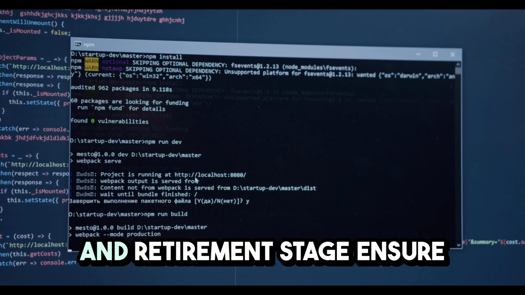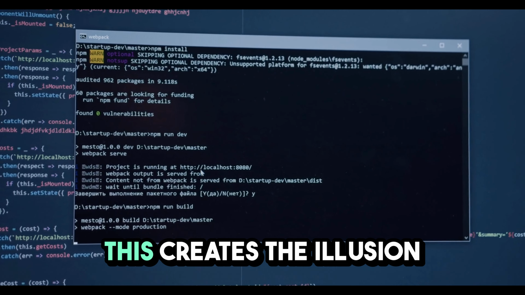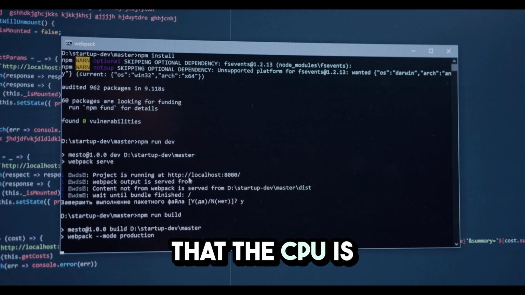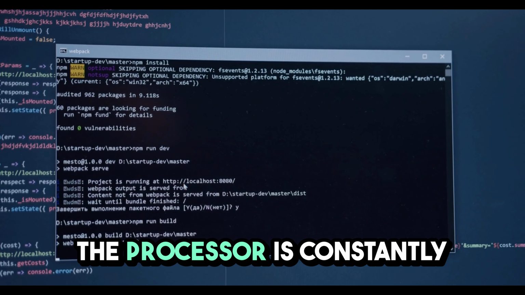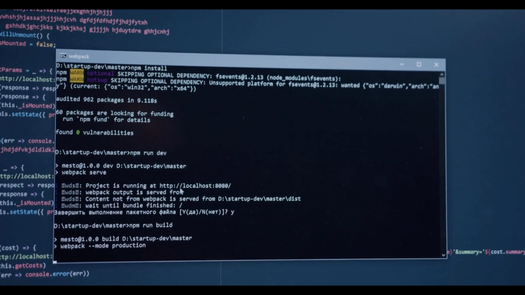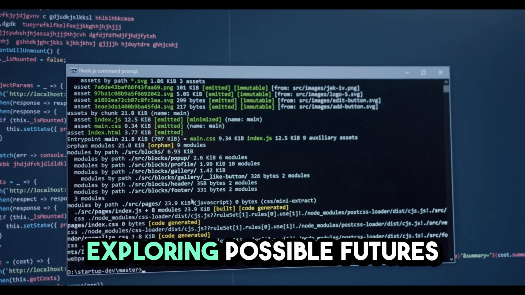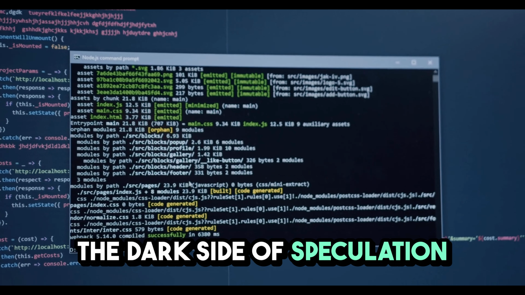The reorder buffer and retirement stage ensure that only the correct results become visible. This creates the illusion that the CPU is following the program exactly as written. But internally, the processor is constantly predicting, speculating, and correcting itself. It is effectively exploring possible futures of the program.